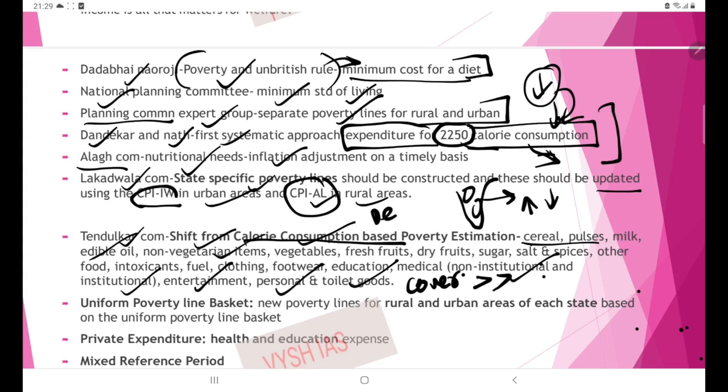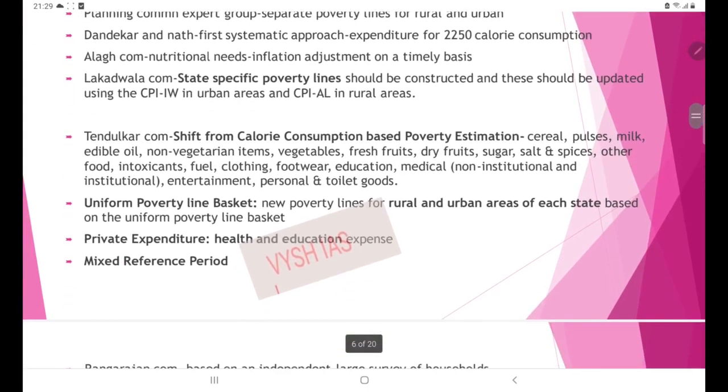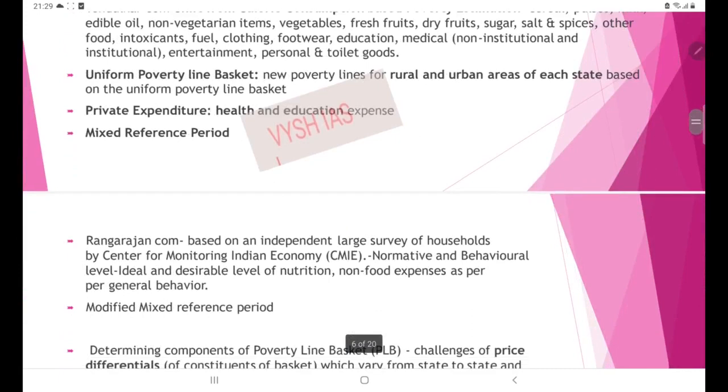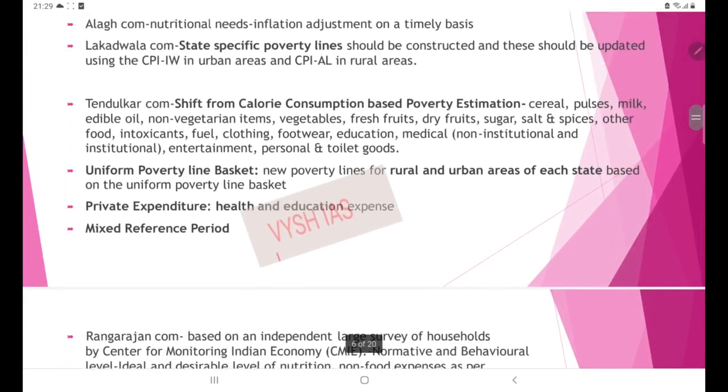Then the next term is the Uniform Poverty Line Basket. So it is like new poverty lines for rural and urban areas of each state based on the Uniform Poverty Line Basket. So it is also a decentralized kind of approach. Then private expenditure on health and education. And the methodology used is the mixed reference period. So these four are the recommendations of the Tendulkar Committee.